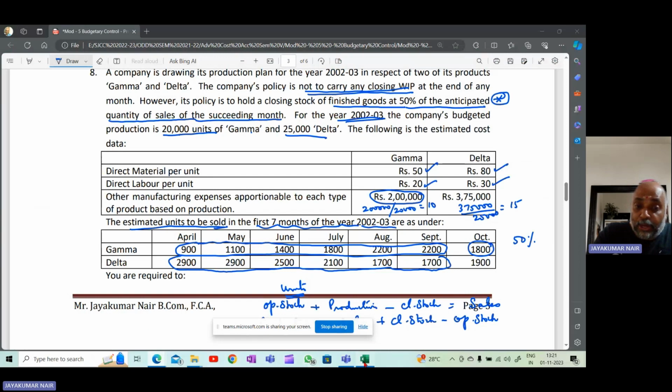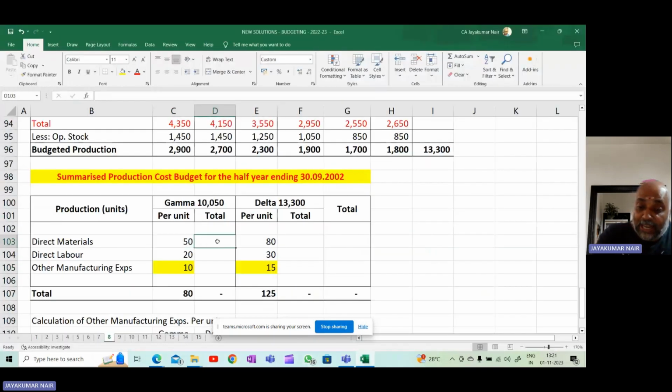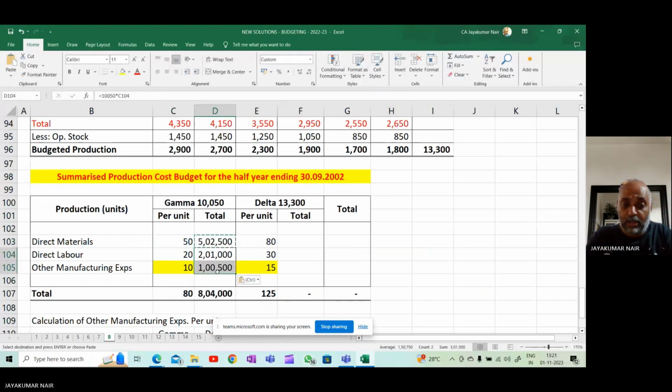Since you know per unit how much, you can calculate now. 10,050 units means 10,050 into this, so you'll get the total cost. So 10,050 into 20, 10,050 into 10, you get this. Add it up, you get the total cost.